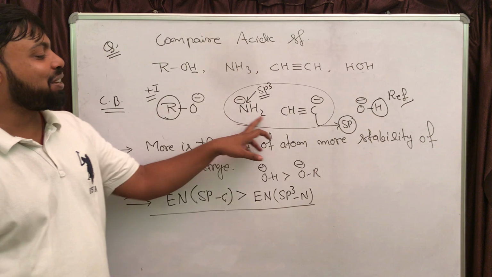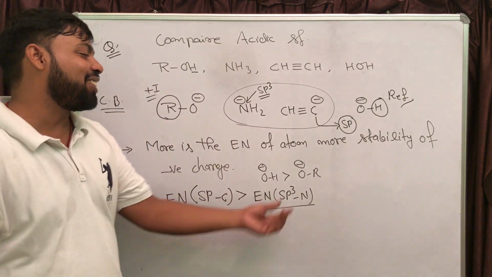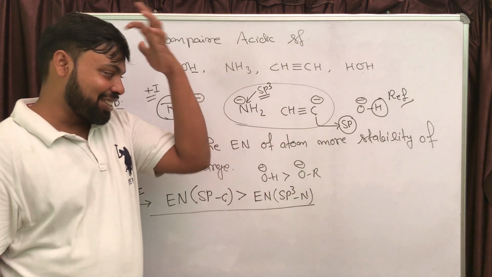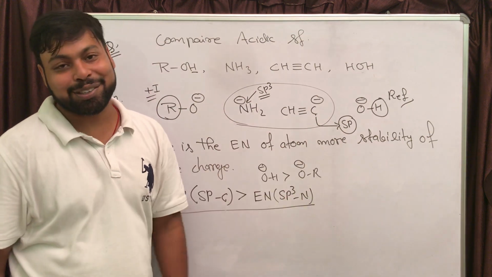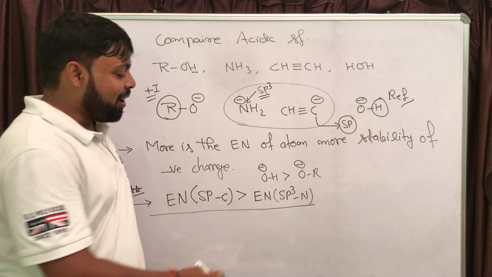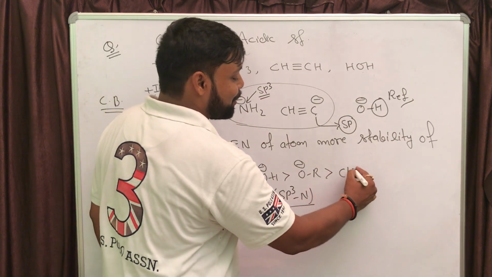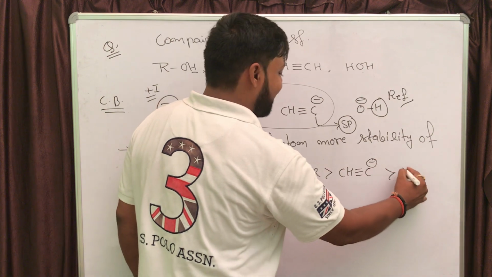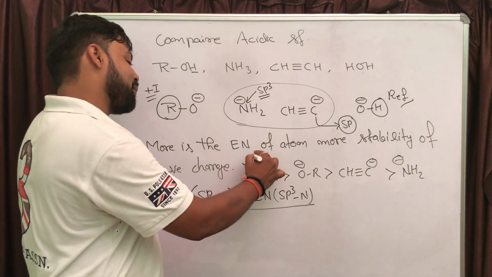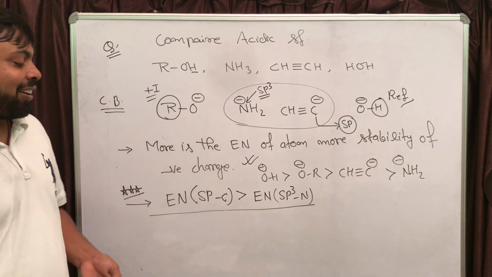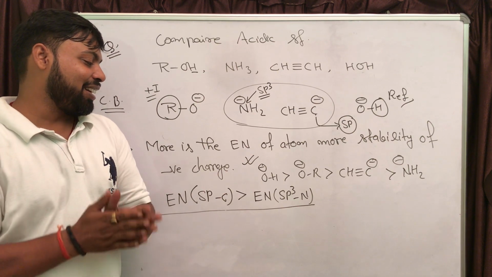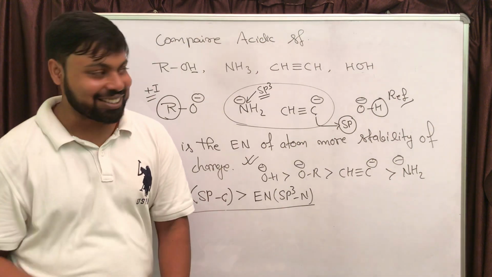So out of these two, nitrogen and carbon, the electronegativity of this triple bonded carbon is going to be more than this nitrogen, because this nitrogen is sp3 hybridized and this carbon is sp hybridized, right? Negative charge will be more stable on the more electronegative atom. After RO minus comes the triple bonded carbon negative, and the last one is going to be NH2 minus. It is again very important. Just remember this statement: the electronegativity of sp hybridized carbon is more than that of sp3 hybridized nitrogen.